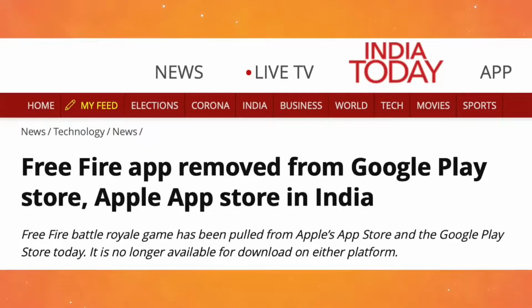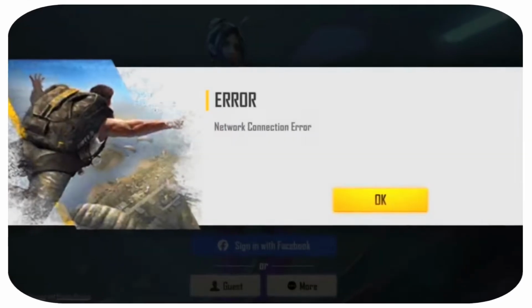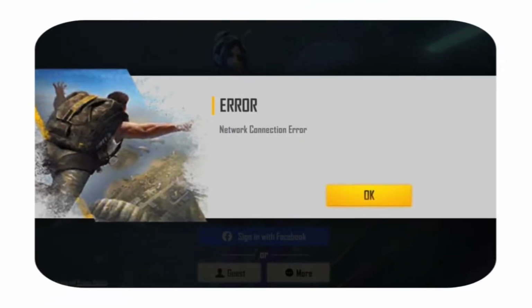So in that case, what happens to the application already installed on your device? The applications will lose their server and you will not be able to connect to the internet and access them. So in order to download Free Fire or to play Free Fire, this video is going to be helpful for you.